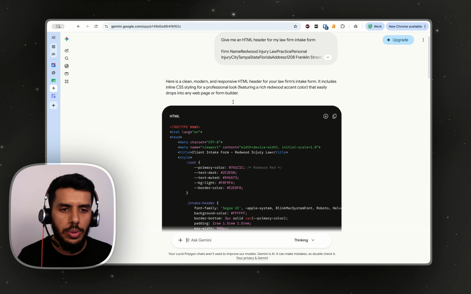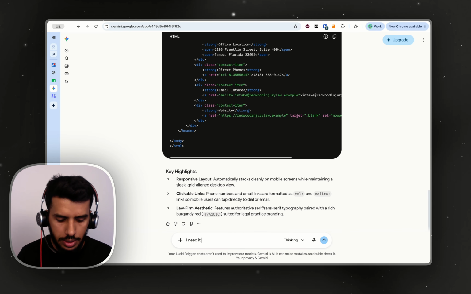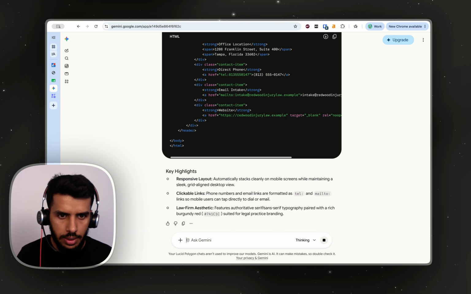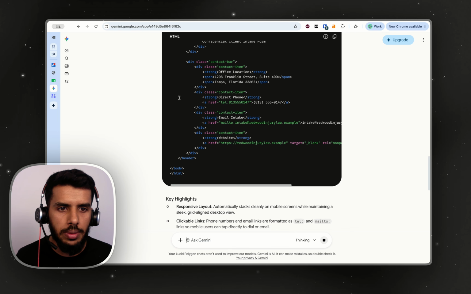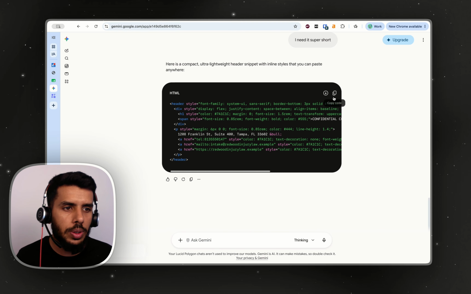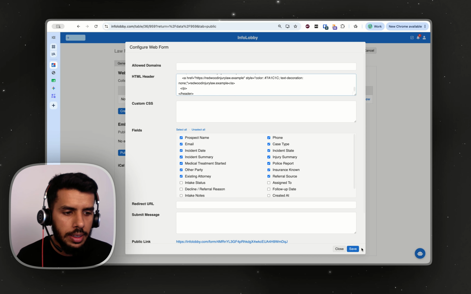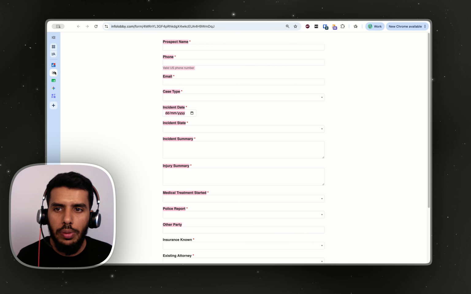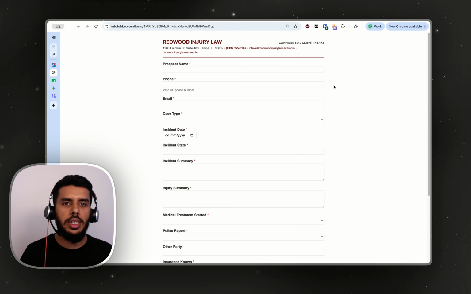Okay, this is really big. All right, I need it super short. So now it has given us a compact form, which is what I like. I can copy this, go back to my HTML header, save it, and now if I come here and refresh, let's see how it is going. You can see that it has given a really nice header, pretty simple one, and that's what I'll keep.